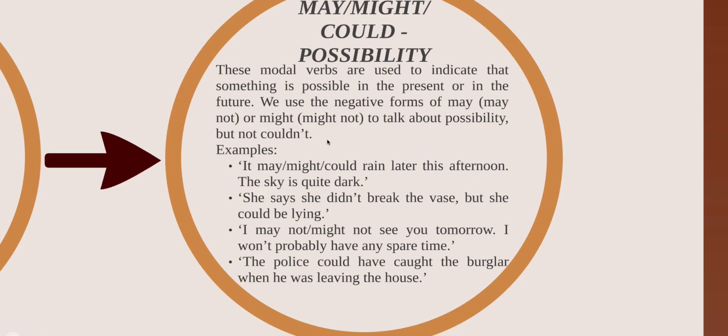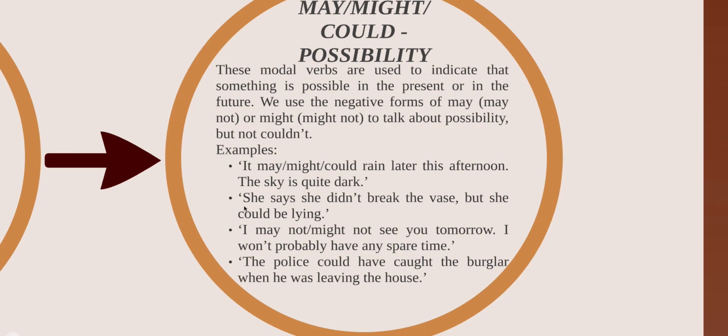Thank you. Okay, so check out these examples, guys. We have 4 different examples. For example, the first one. It may rain later this afternoon. The sky is quite dark. You are making a speculation, a deduction, by taking into account real evidence. So that's one possibility. You can speculate taking into account the evidence that you have. But it is possible, I mean, maybe the sky is super dark, but it is not going to rain. Yeah, so just speculation. The next one.